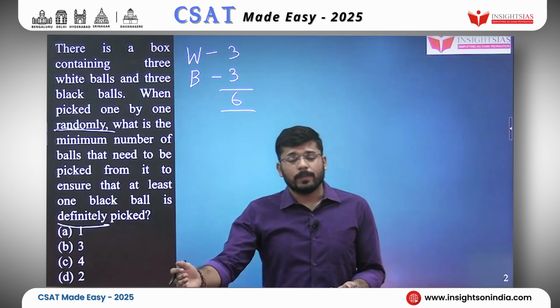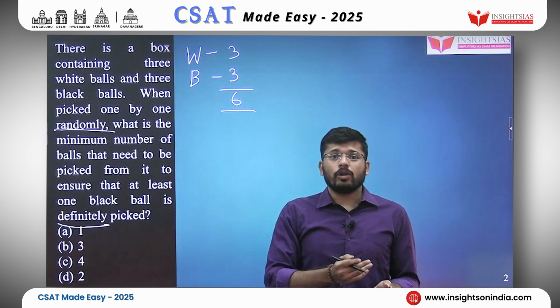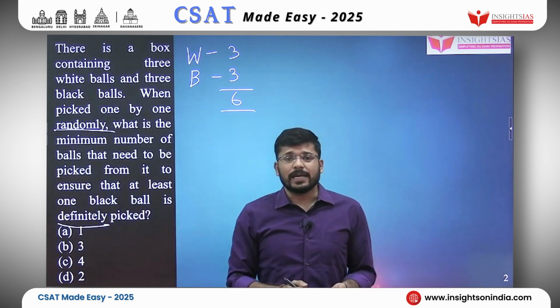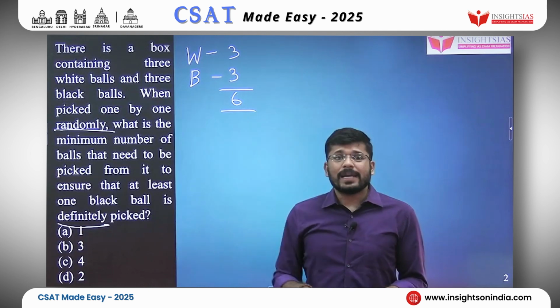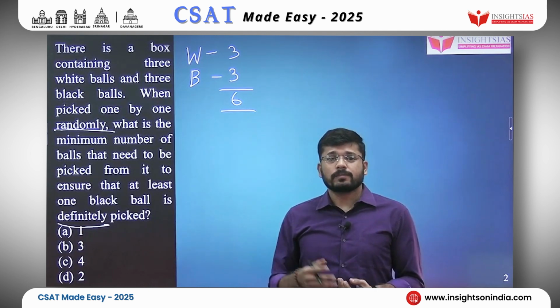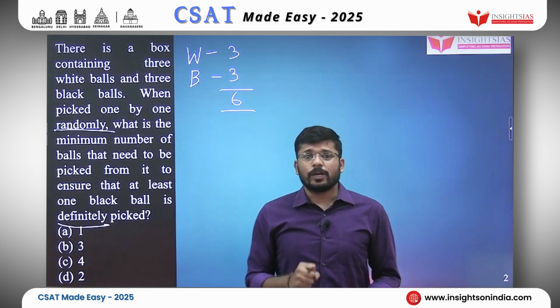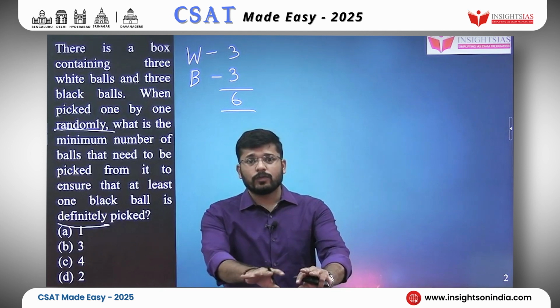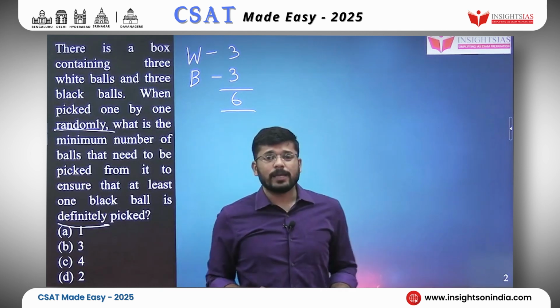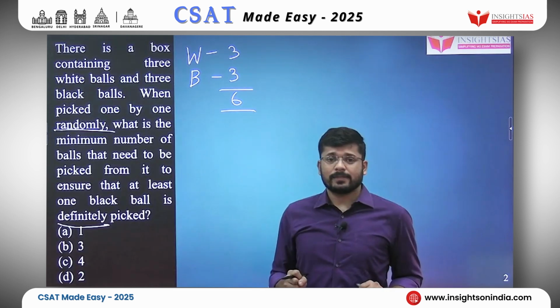Imagining a worst case scenario, if I picked all the 3 white balls in my first 3 attempts, in my 4th attempt it has to definitely be a black ball, because after picking out 3 white balls, 3 black balls are left in the box. So whichever of those 3 I pick, it will definitely be a black ball. So your answer is 4 picks.